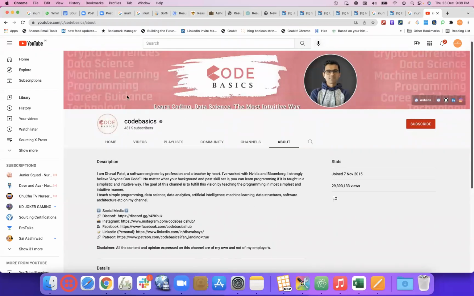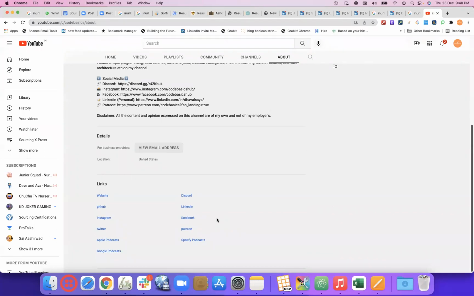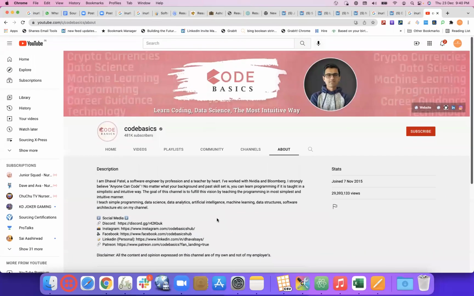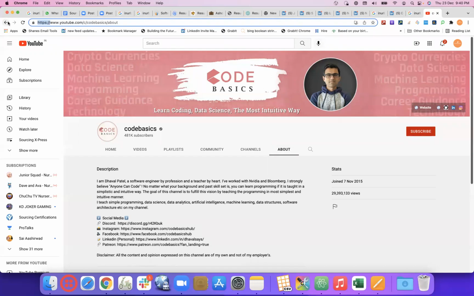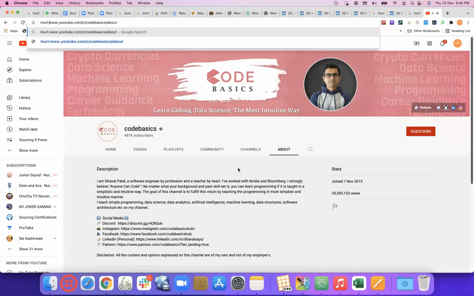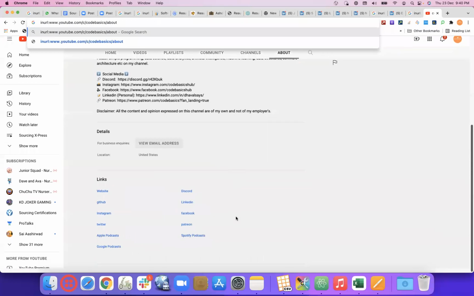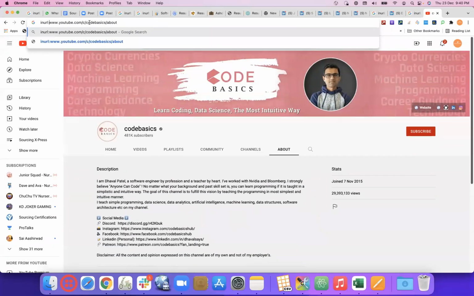Let's say now code basics, this is the about page. So when I say about page on code basics, I want some influencers like this who are hosting such kinds of discussions. Anyone can code. Come here, in URL. What else? Joined. Dhaval Patel, software engineer. In URL, youtube.com/code basics. This is for him.